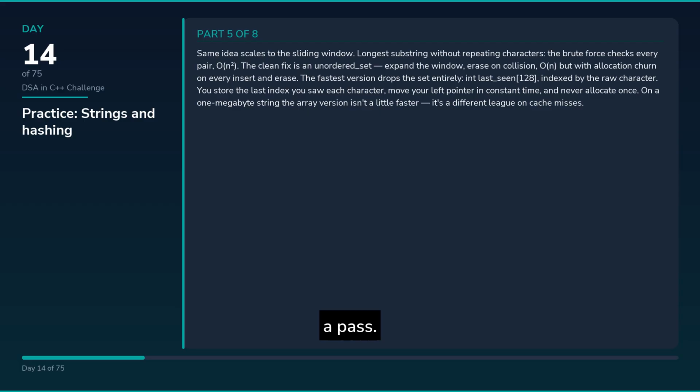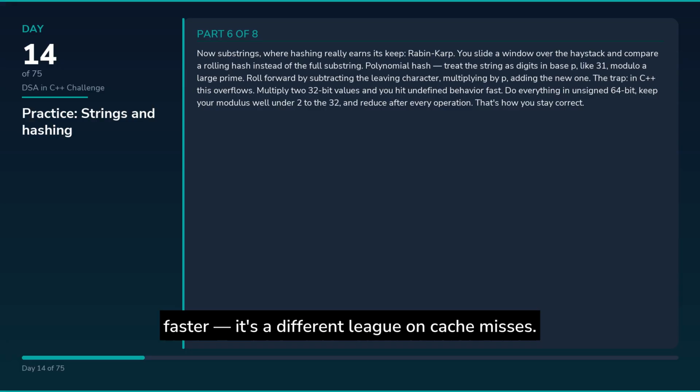The fastest version drops the set entirely. int last_seen[128], indexed by the raw character. You store the last index you saw each character, move your left pointer in constant time, and never allocate once. On a 1 megabyte string, the array version isn't a little faster. It's a different league on cache misses.